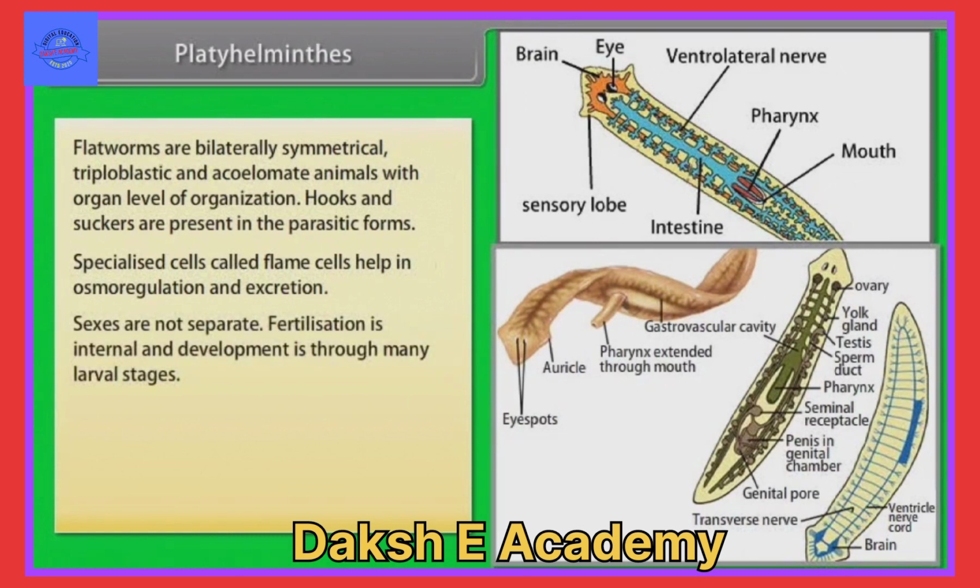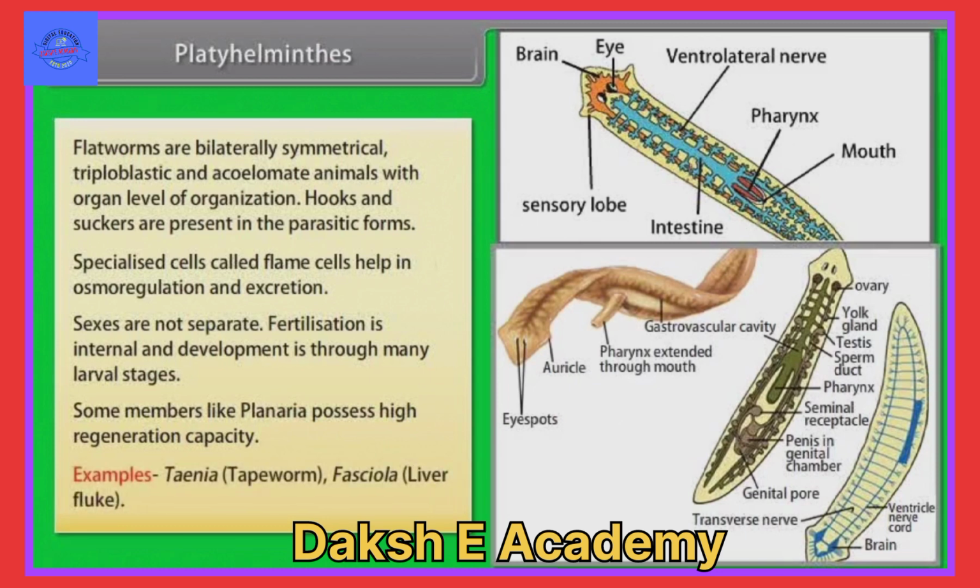Sexes are not separate. Fertilization is internal and development is through many larval stages. Some members like Planaria possess high regeneration capacity. Example, Taenia, that is tapeworm, Fasciola, that is liver fluke.